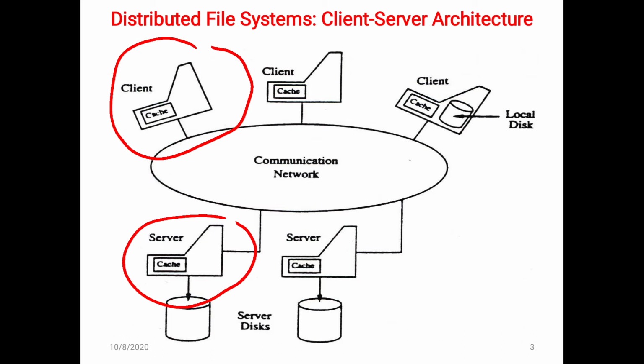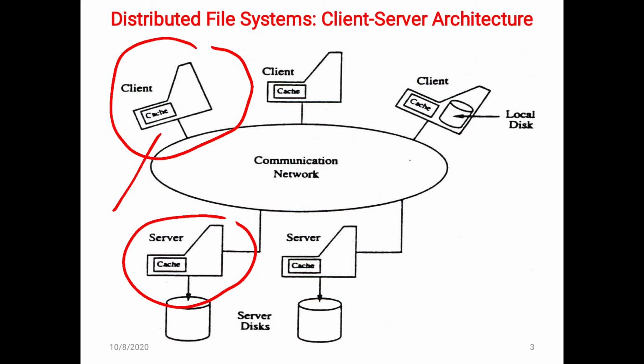Another thing you are watching is that there is a cache associated with the client, called the client cache memory, and the cache associated with the server is called the server cache memory.